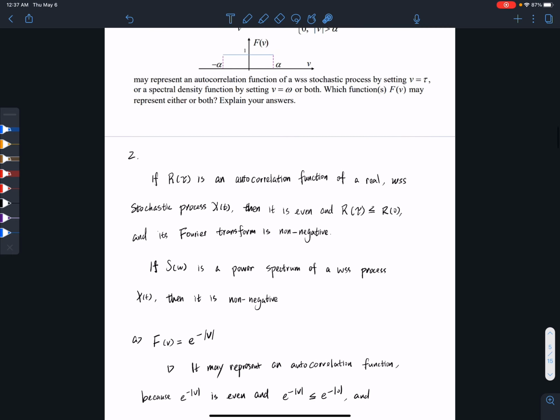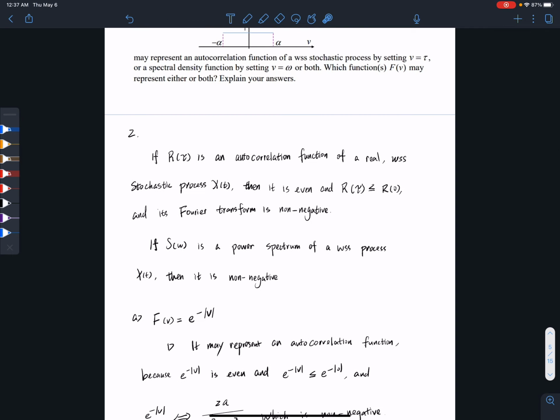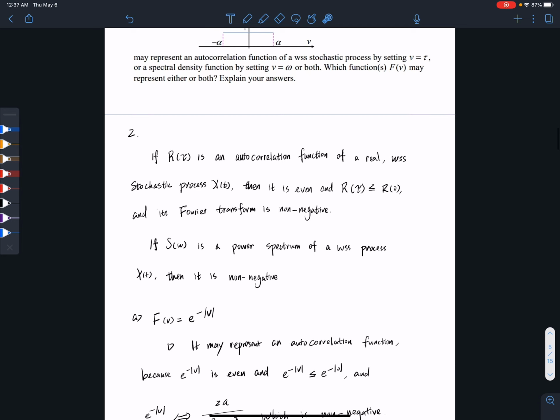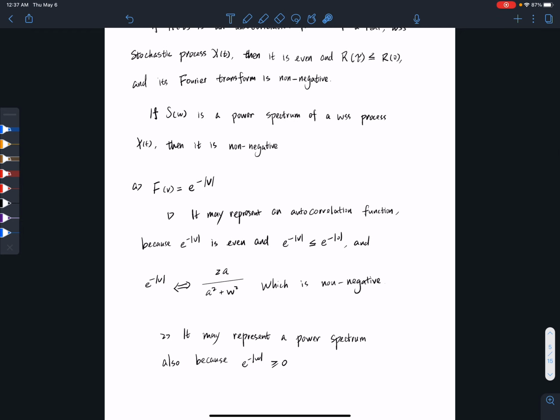Explain your answer. If R(tau) is an autocorrelation function of a real wide sense stationary stochastic process X(t), then it is even, |R(tau)| is less than or equal to R(0), and its Fourier transform is non-negative. If the spectral density function S(omega) is a power spectrum of a wide sense stationary process X(t), then it is non-negative.